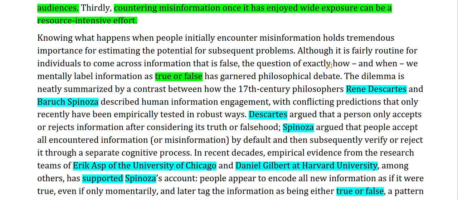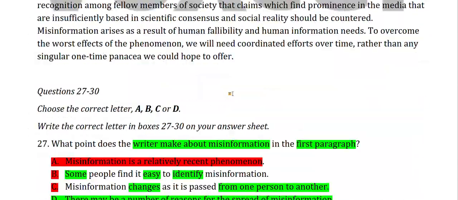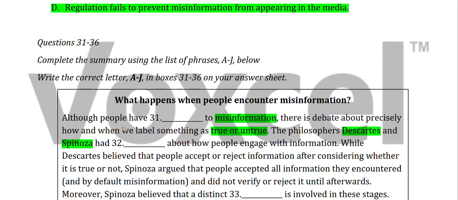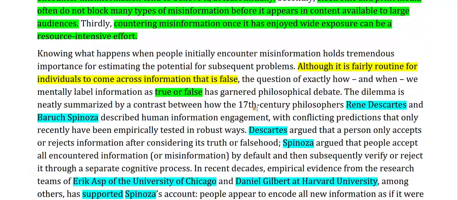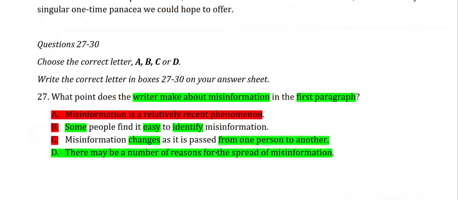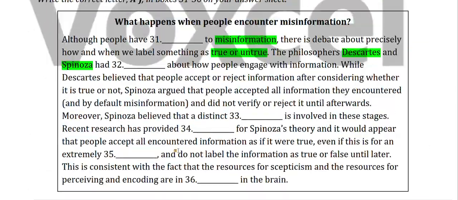So we know the question's answer should be in this particular sentence. We will read the question again. Although people have dash to misinformation. Okay. Although people, it is fairly routine for individuals to come across information that is false, like misinformation. It is quite routine for people to come across misinformation.